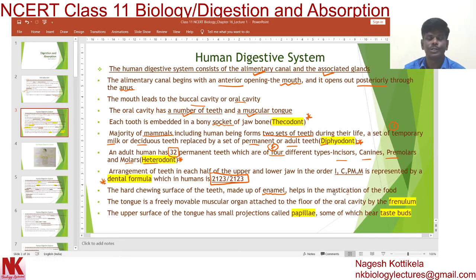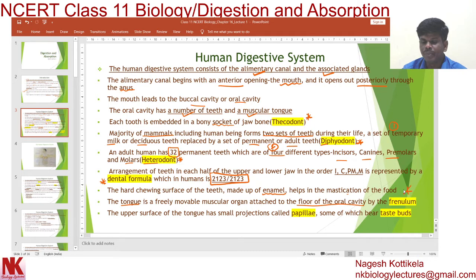Dear students, now the tongue we discussed is a muscular organ in the oral cavity. Tongue is a freely movable muscular organ attached to the floor of the oral cavity, and with the help of this structure, which is called frenulum, the tongue is attached to the floor of the oral cavity. Remember, very important word.